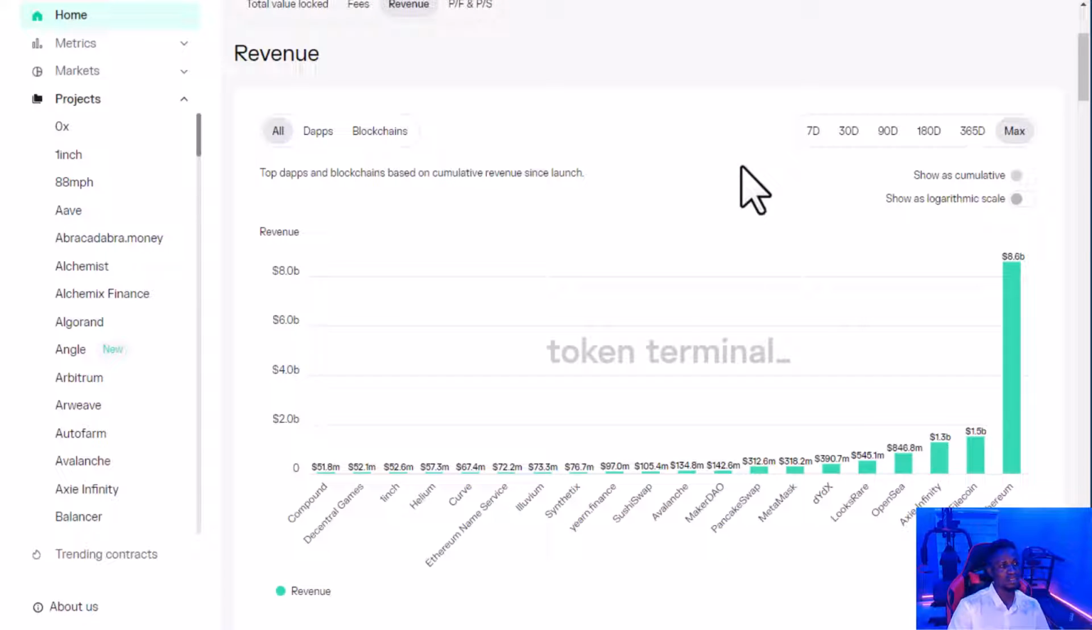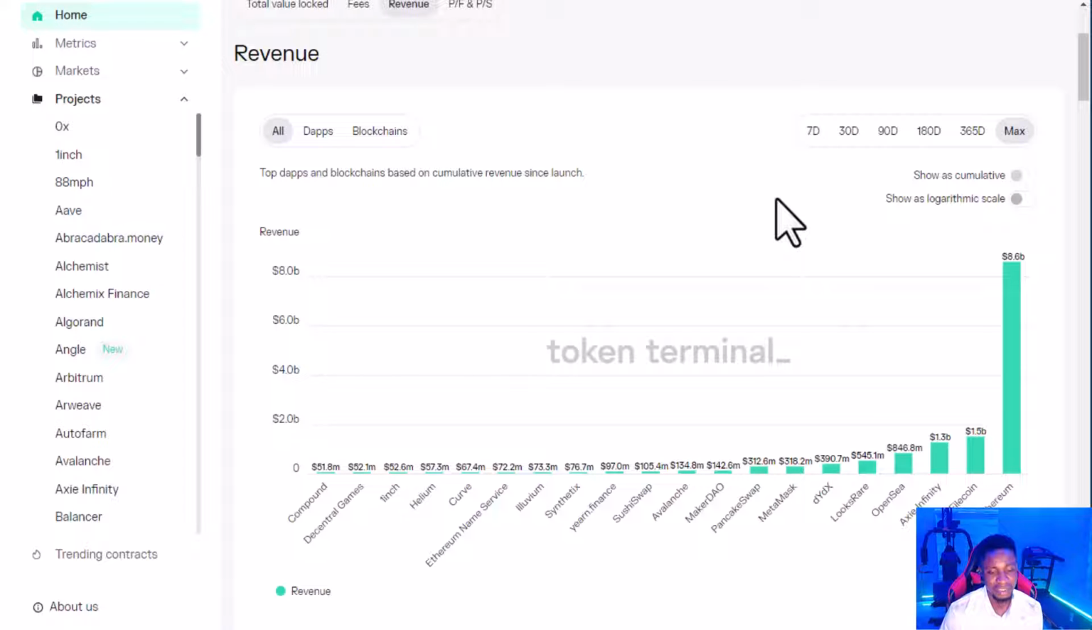This is Token Terminal. I would have loved us to take some time to deep dive into each and every one of these tools I'm mentioning, because I would like to show you how I actually use them, aside from just telling you about them, to filter the noise and look for real gems in the DeFi space. Precisely. This is a very important tool among the others.